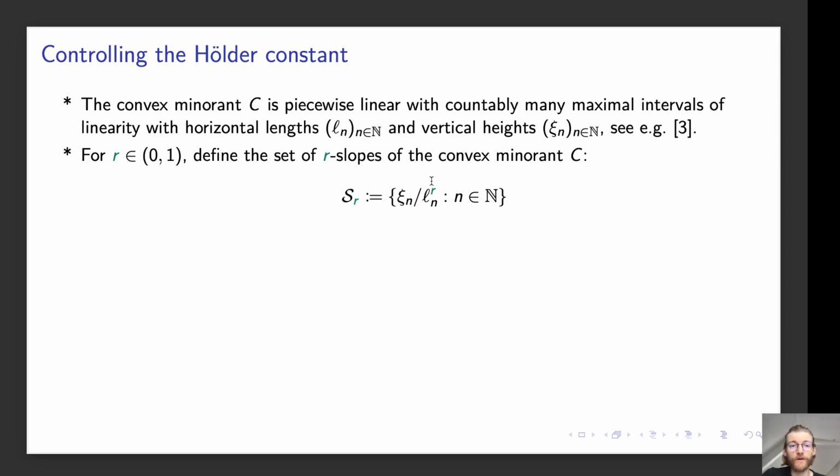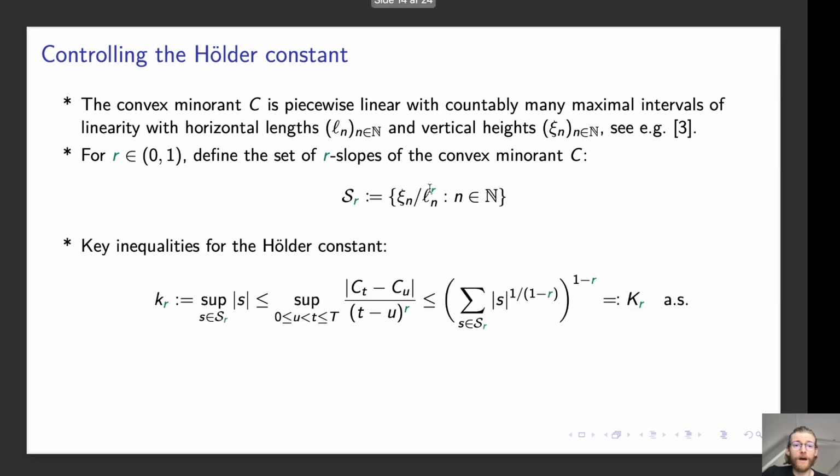If we take the nth interval of linearity, C has slope ξ_n divided by ℓ_n, and on any interval of linearity, C is going to be r-Hölder continuous. Specifically, on the nth interval of linearity, it will be r-Hölder continuous with constant ξ_n divided by ℓ_n to the power r.